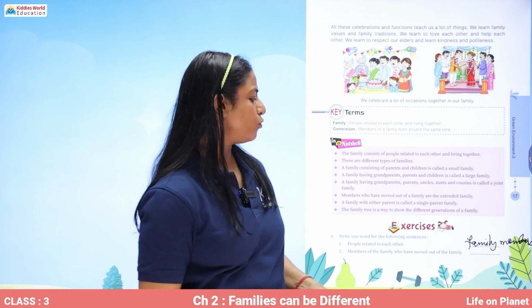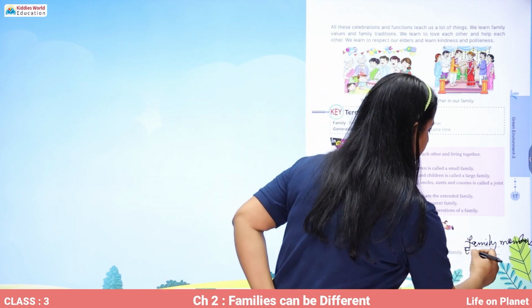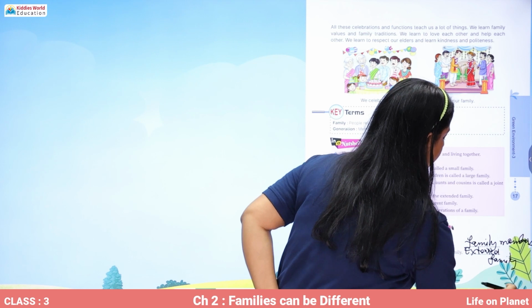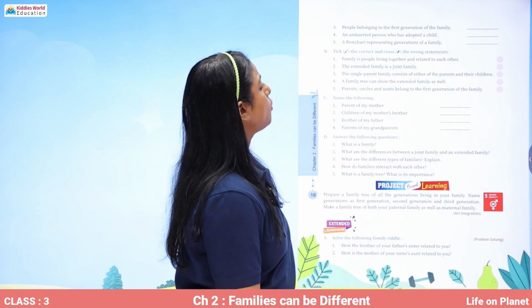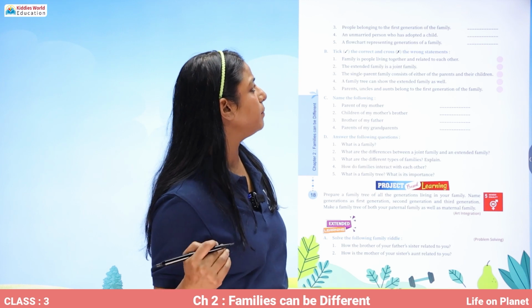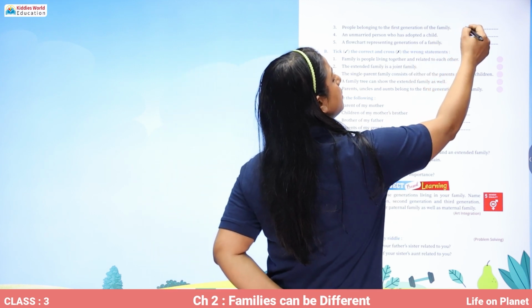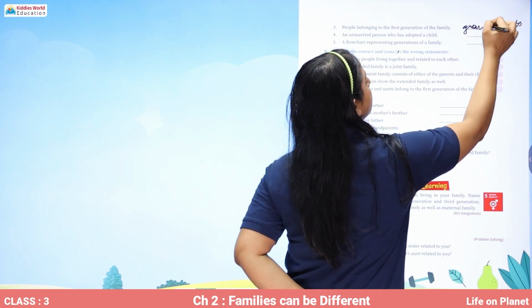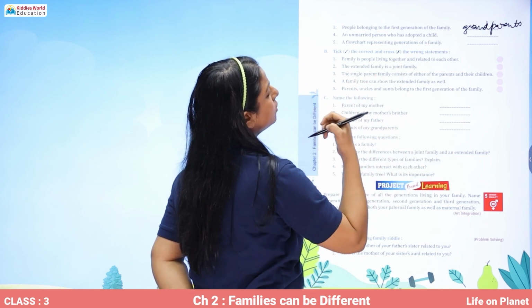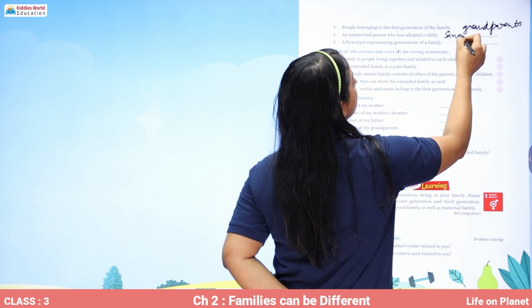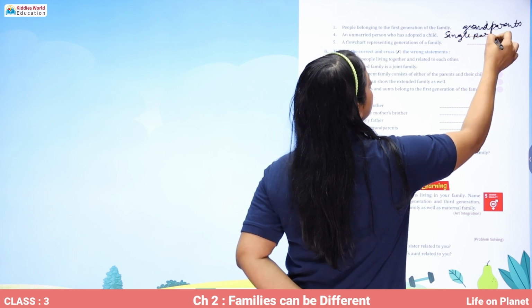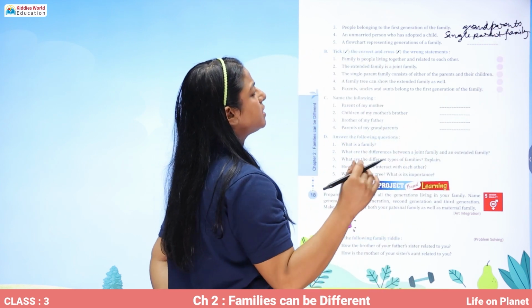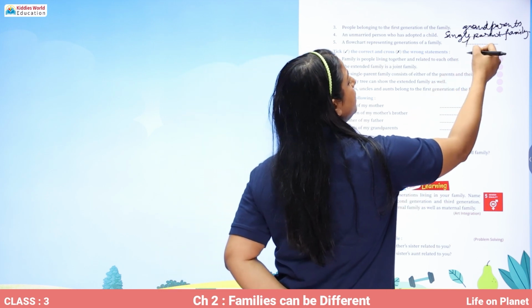Members of the family who have moved out of the family are called extended family. People belonging to the first generation of the family: grandparents. An unmarried person who has adopted a child: single parent family. A flow chart representing generations of a family tree.